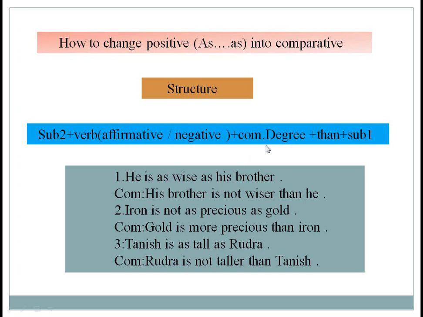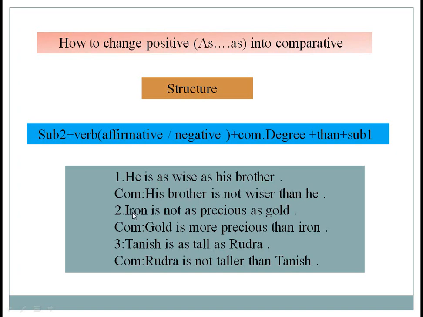Then comparative degree of wise is wiser, plus than. You have to make it comparative degree in association with than, plus subject 1, he. That's why we have to write he. So our sentence stands: his brother is not wiser than he.